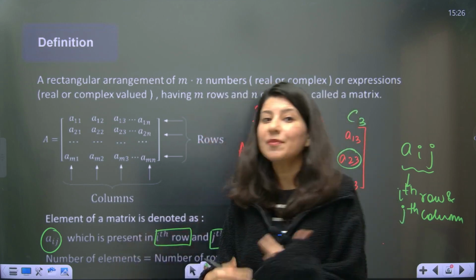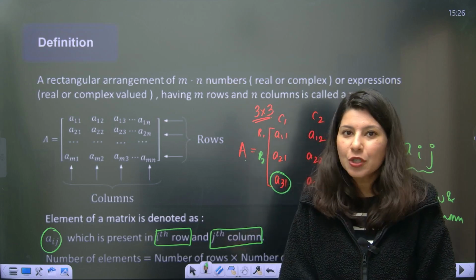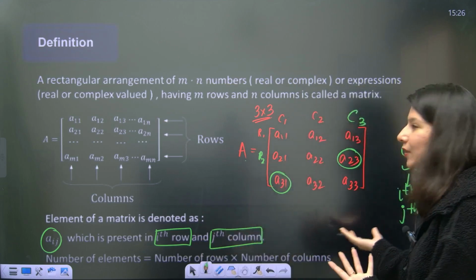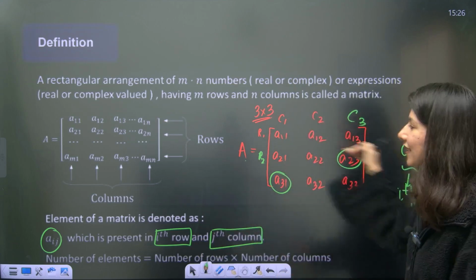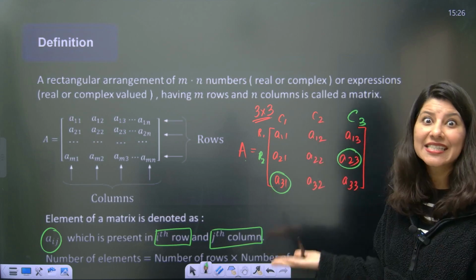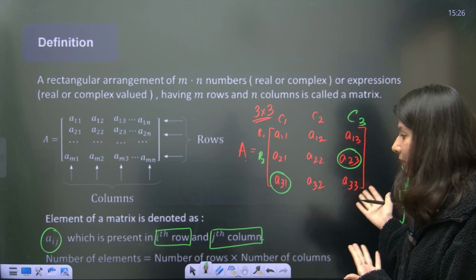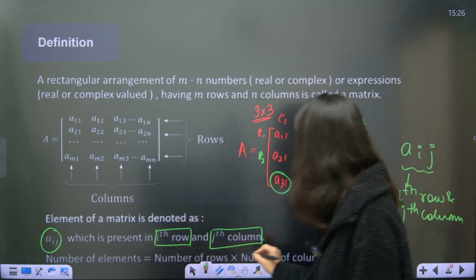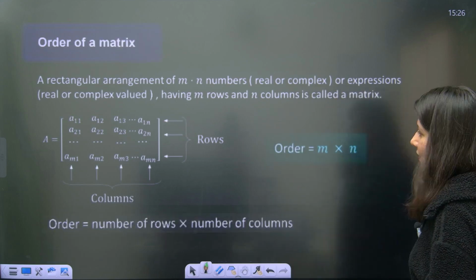And the total number of elements, so we know. Total number of elements, how will you calculate? Basic maths. So here 3 rows, 3 columns, 3 3s are 9. So 9 elements we are able to see. Number of elements is number of rows into number of columns.